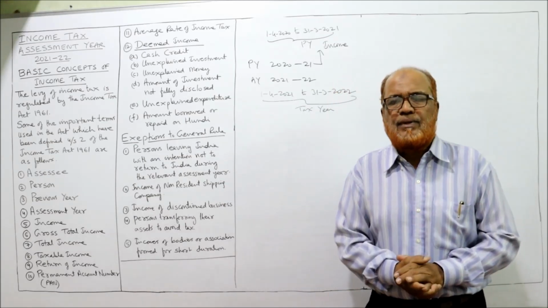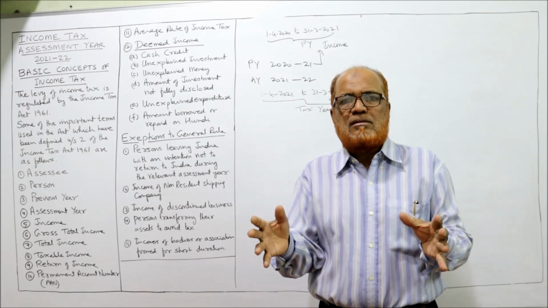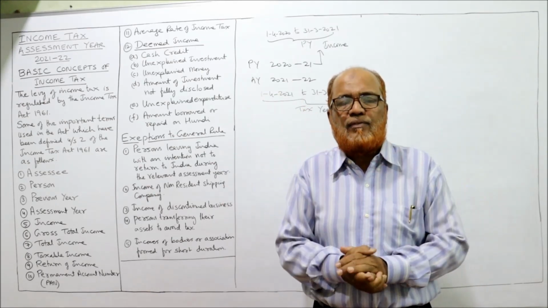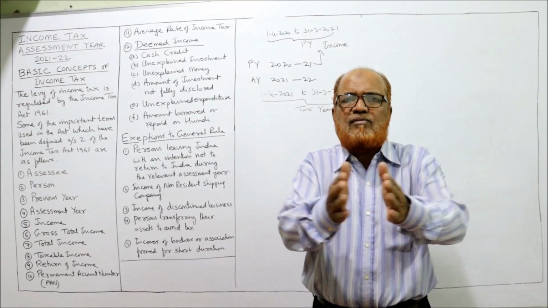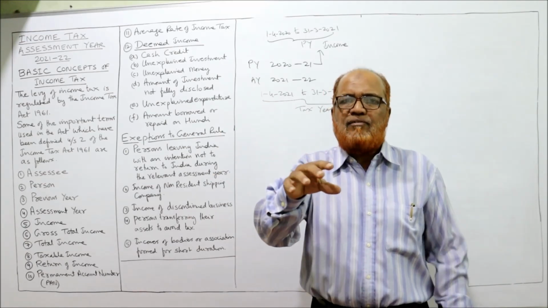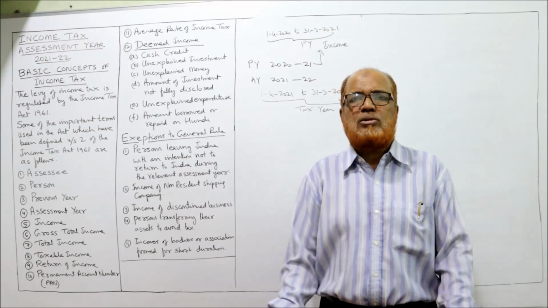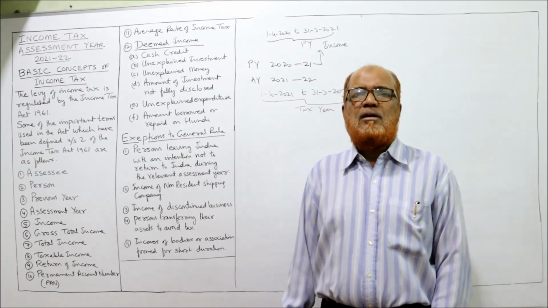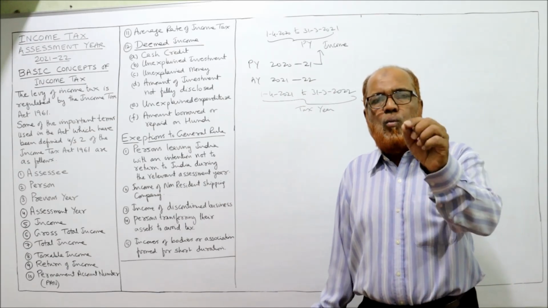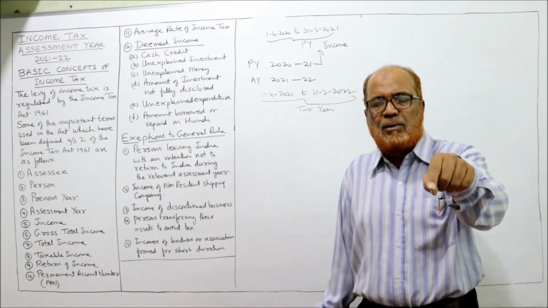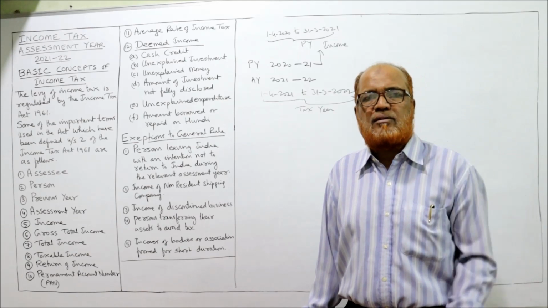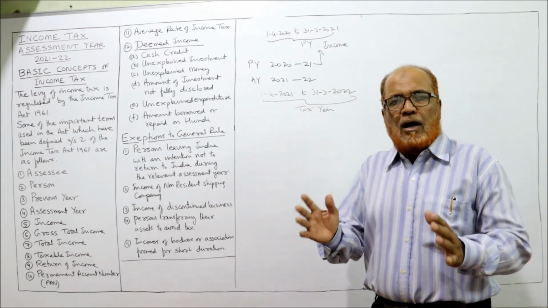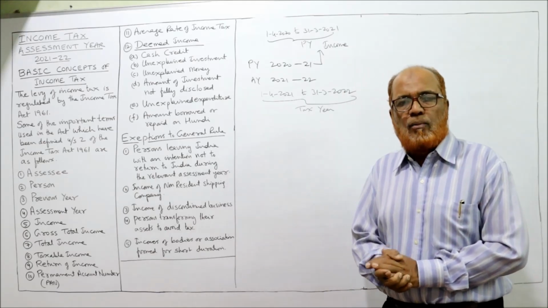Example, a joint venture. A, B, C, three partners, have entered into a joint venture to construct a building and sell it off. The building was constructed in a period of 6 months, and after 6 months the venture is closed. The partnership business is over. It's a short duration business. So the Income Tax Act says whatever income you have earned during the previous year, in the same year you have to pay the tax. Don't wait till the assessment year. So in this video I have explained the basic concept.